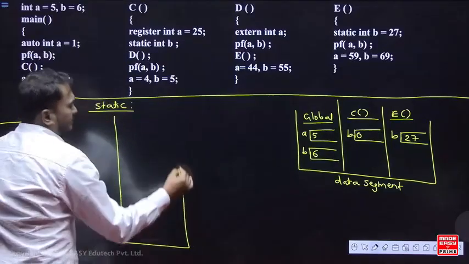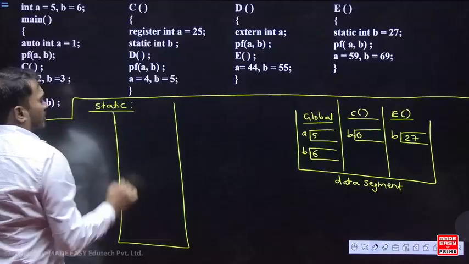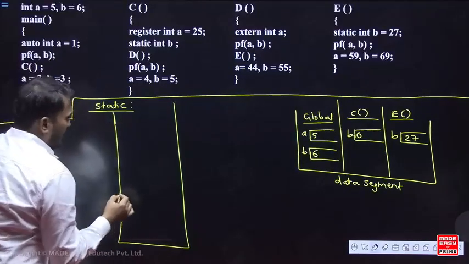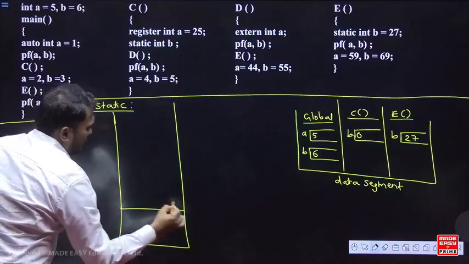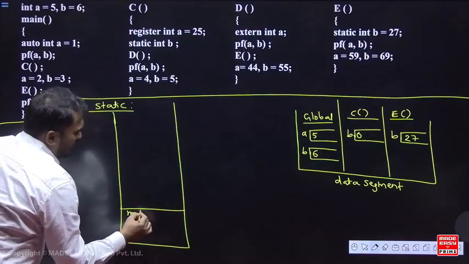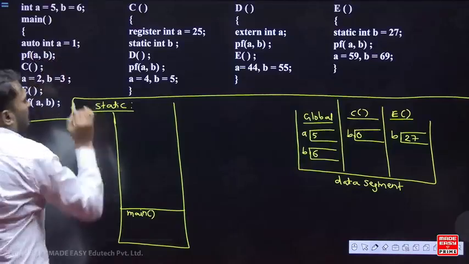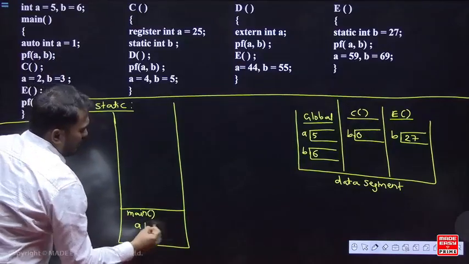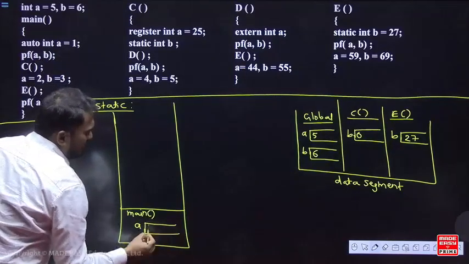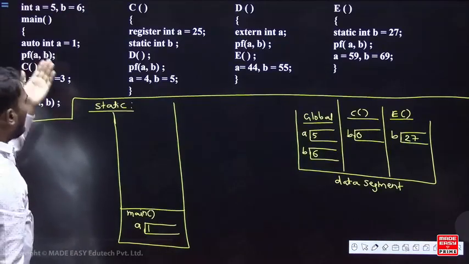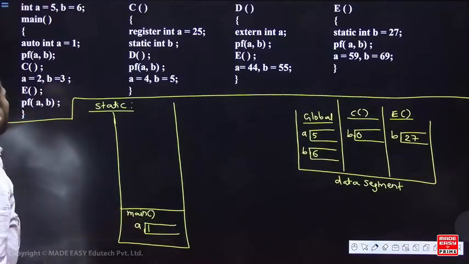So I am solving now. Okay, so just listen first. Main function will be pushed into stack. So the first, main function is pushed into stack. Now auto integer a equal to 1. So a is a local variable, a is 1. Auto variable means what? Just like a local variable. So auto integer a, so a is a local variable.